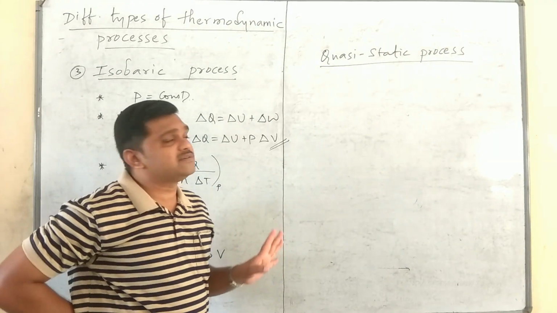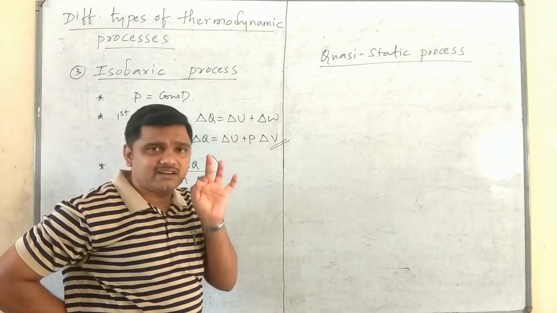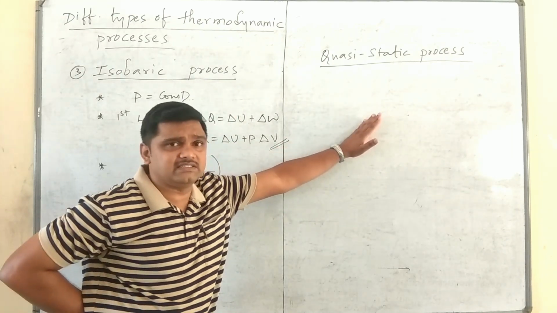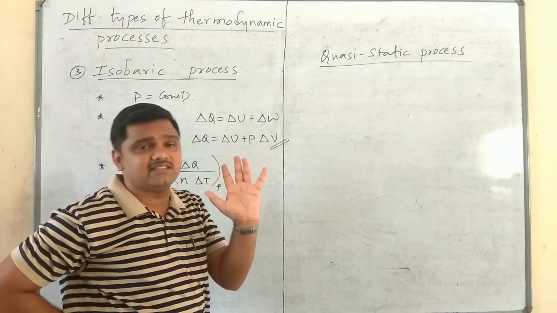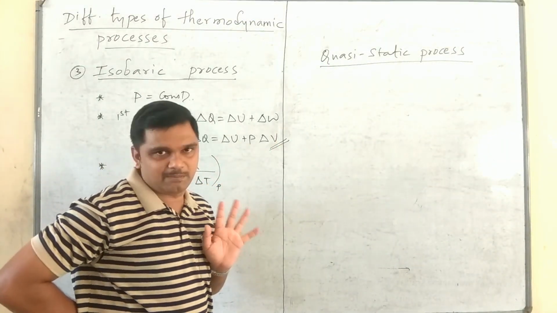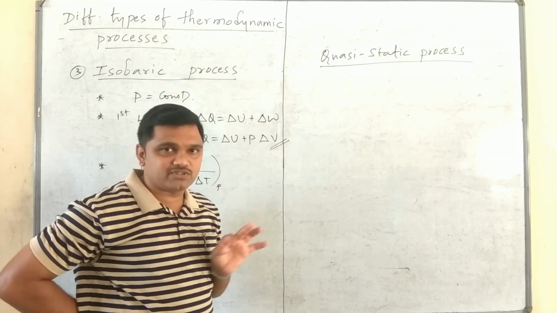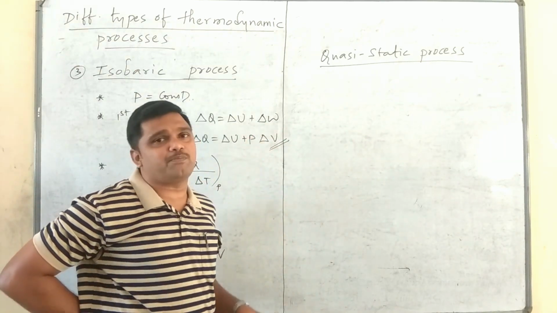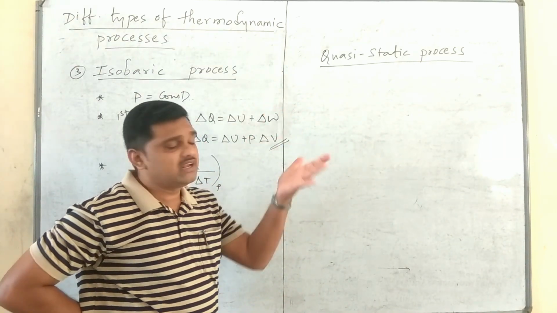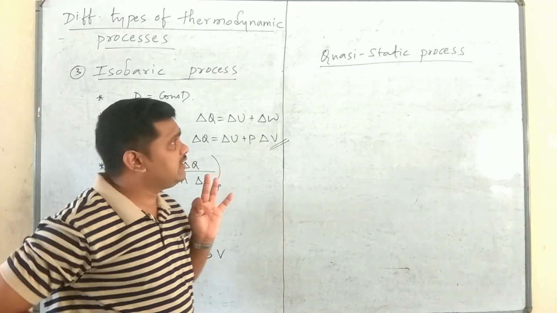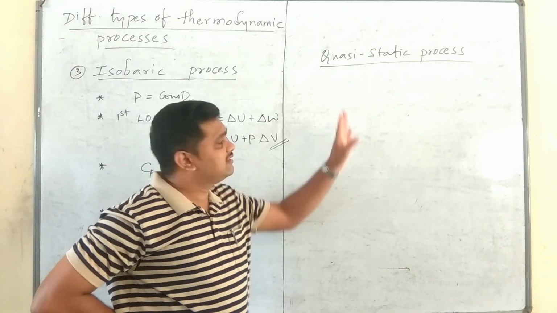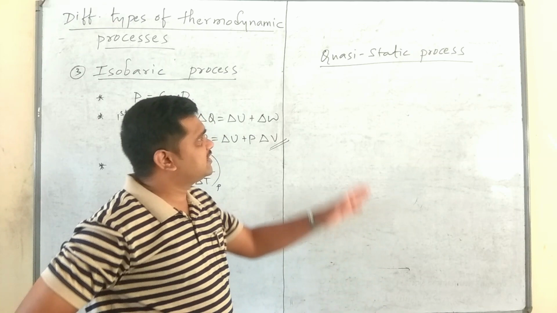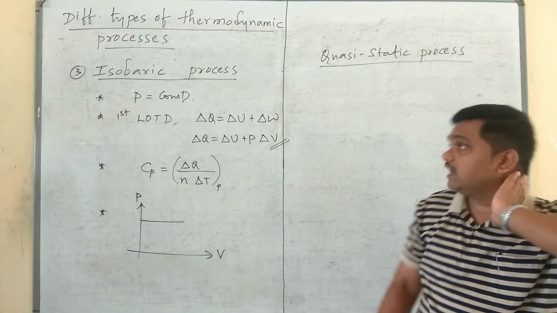It is an infinitesimally slow process throughout which the system and the surroundings are simultaneously in thermal equilibrium as well as mechanical equilibrium. Quasi-static process is a special type of process. Such a process is called a quasi-static process.